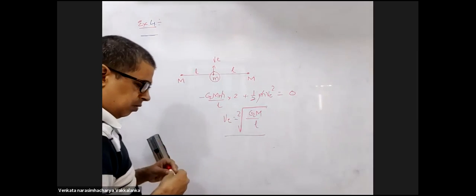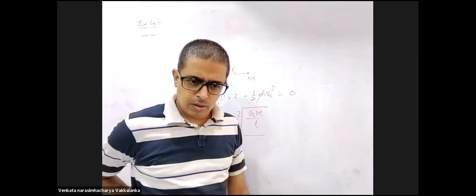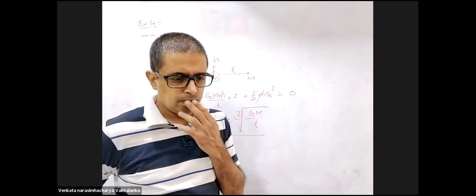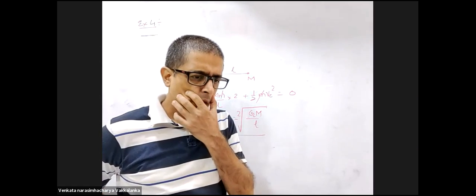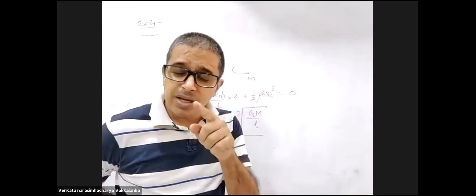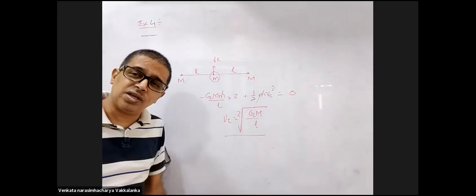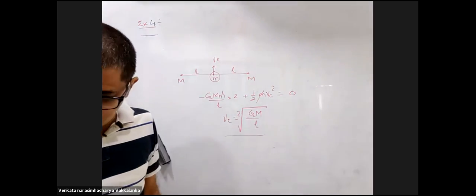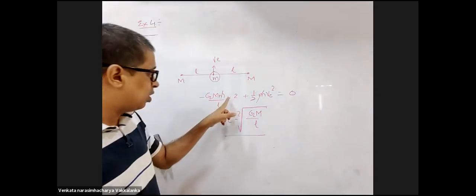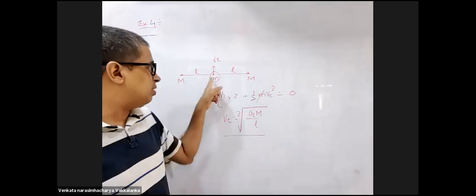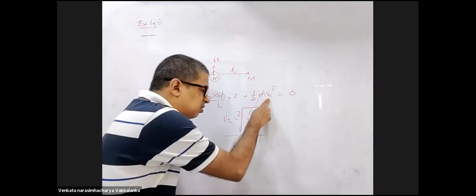It says that the energy of mass small m remains constant. Why? Because before I give the escape velocity and after I give the escape velocity, energy will not remain constant. Once I give the velocity, thereafter energy remains constant. It becomes 0 the moment I give this velocity.